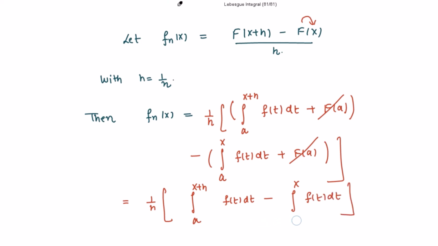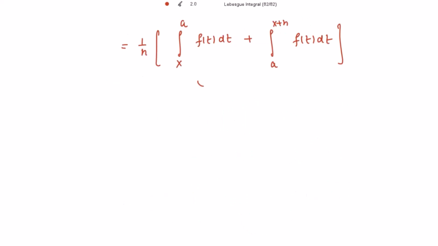I would like to interchange the limits so that I can get a positive sign over here. Now when I merge these two integrals, we get the complete integral from x to x + h of f(t) dt. On the left hand side we have f_n(x).